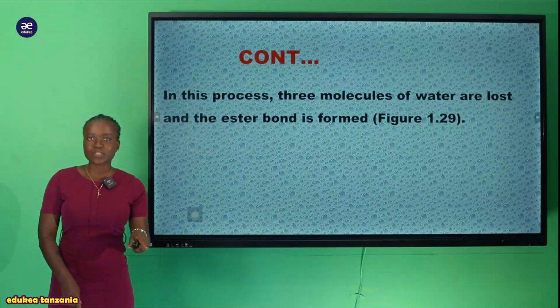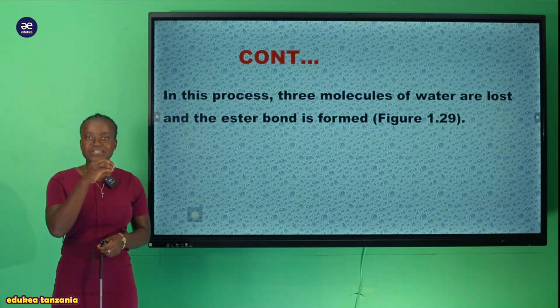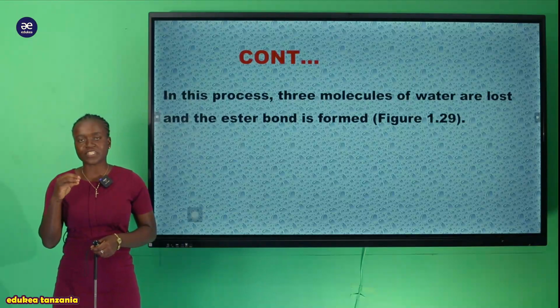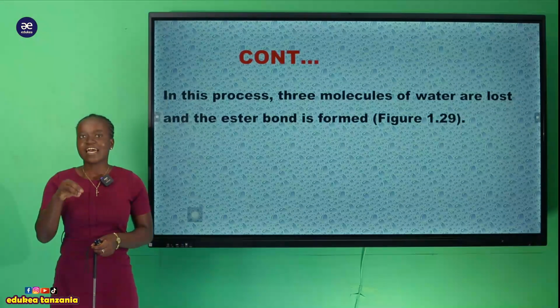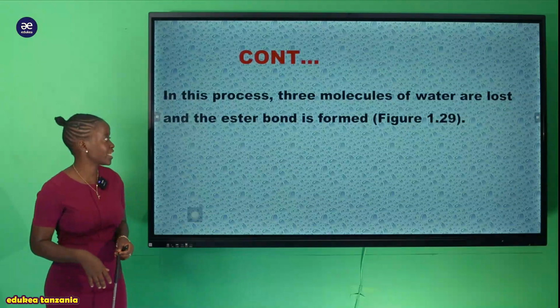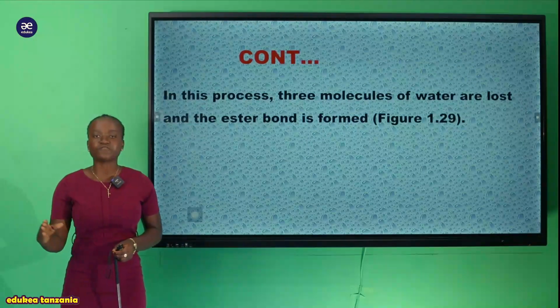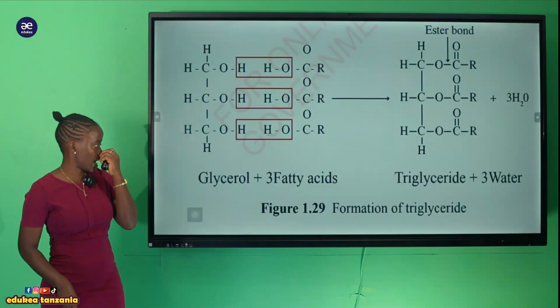So after the formation of the ester bond, after the connection between the glycerol and the 3 fatty acids, that is when the condensation reaction is involved. That means 3 molecules of water will be lost from that reaction. So now let's see how it is formed.